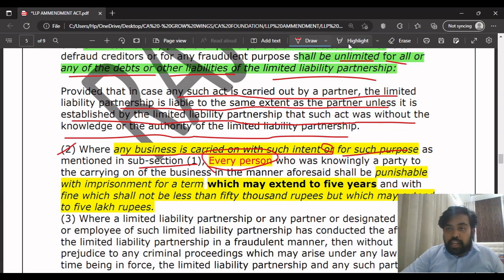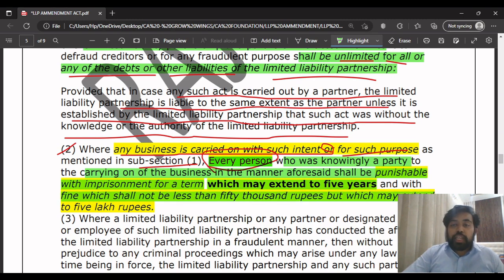See, this is the very important keyword in this entire paragraph, every person, means that not only the LLP or the partners, even the outsider who is acting for the LLP, know that every person who is knowingly a party to the carrying on of a business in the manner aforesaid shall be punishable with imprisonment for a term which may extend to 5 years, and with a fine which shall not be less than 50,000 rupees, but which may extend to 5 lakh rupees.